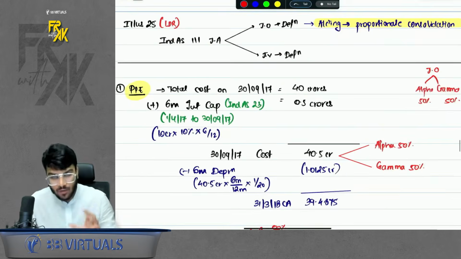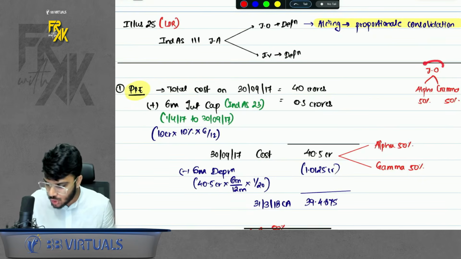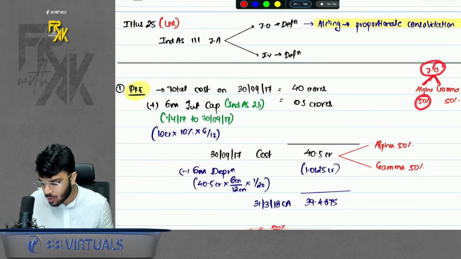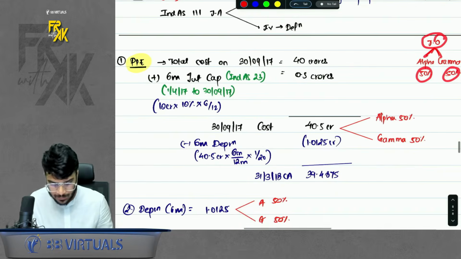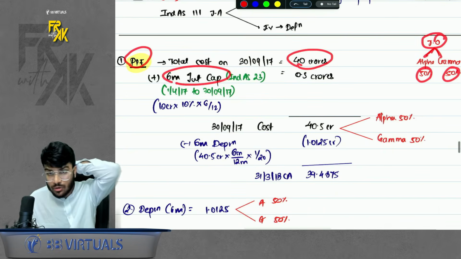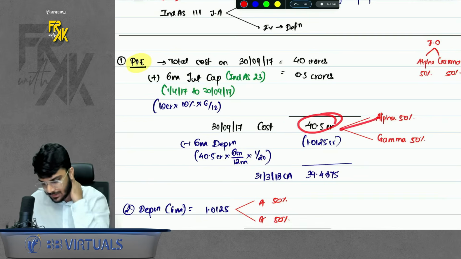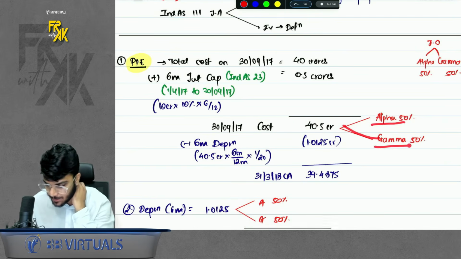So I will just say whatever items are there, because joint operation has two parties, both the parties will record up to their own share. For example, there was a PP, cost was 40, at the borrowing cost of 6 months you get 40.5. This will be bifurcated between the two parties Alpha Gamma.